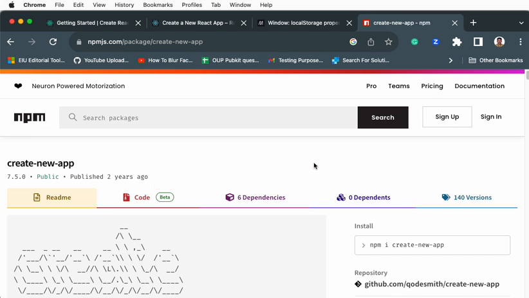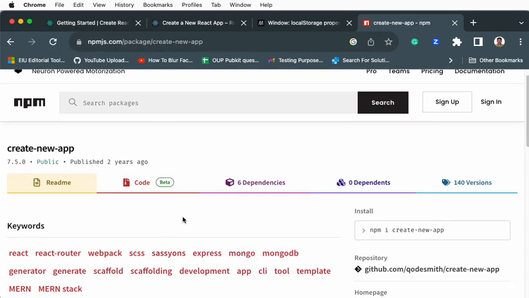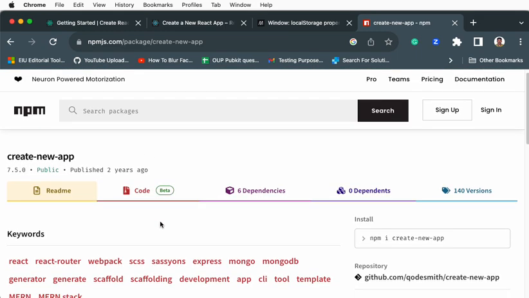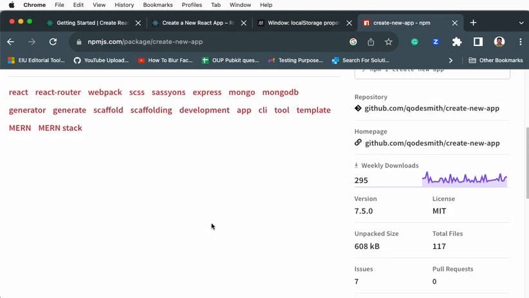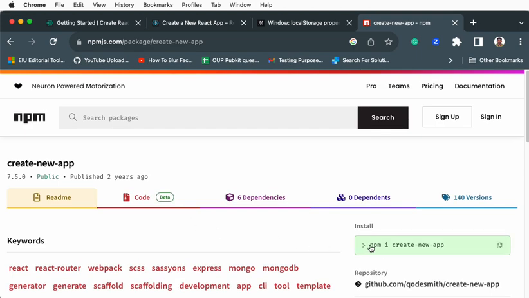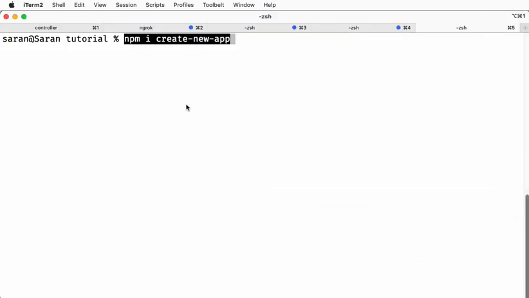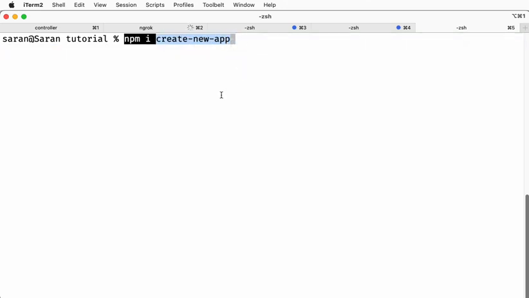Any Node.js developer can come to this place, and they can find whatever package they want. You can search and get the relevant package, and you can see how it is maintained and all those things. Here you see, you just copy this, go to your command prompt and paste it, hit enter. You can install the create app executable.